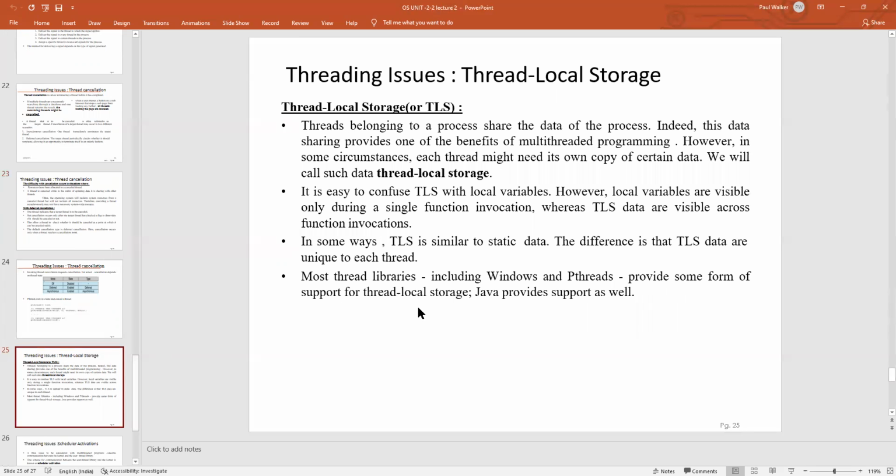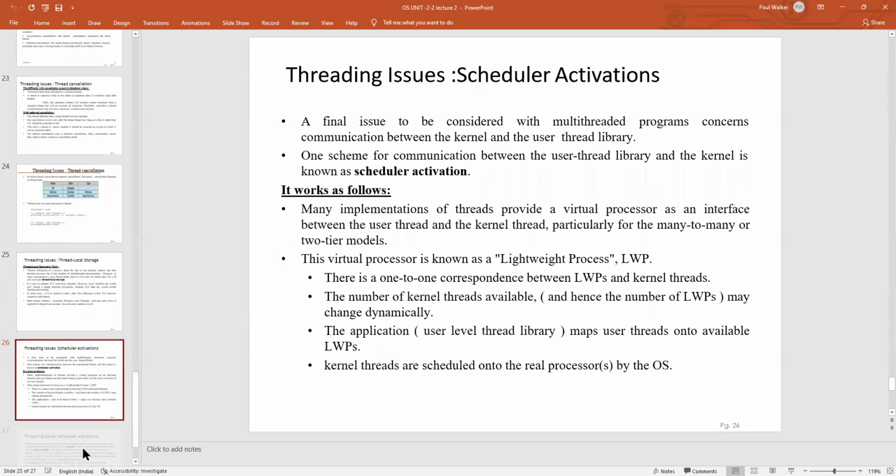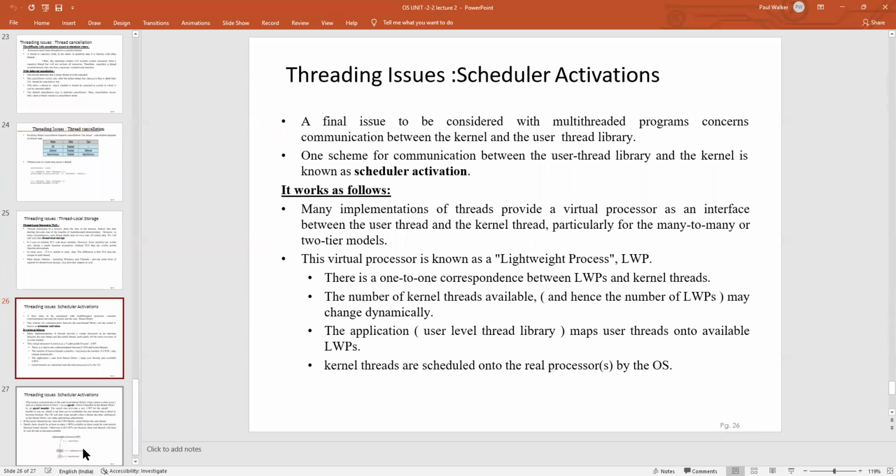Another important feature of a threading issue is the TLS concept, that is thread local storage. It is a process which belongs to and shares data with the particular process. It is easy to use TLS with the local variable and with the function invocation. Another important issue of threading is scheduler activation. The final concept of multi-threaded programming concerns communication between the user thread library and the kernel, which is known as scheduler activation.